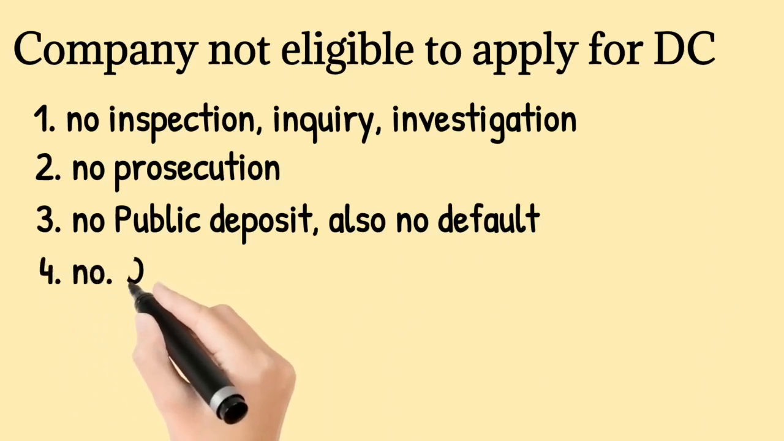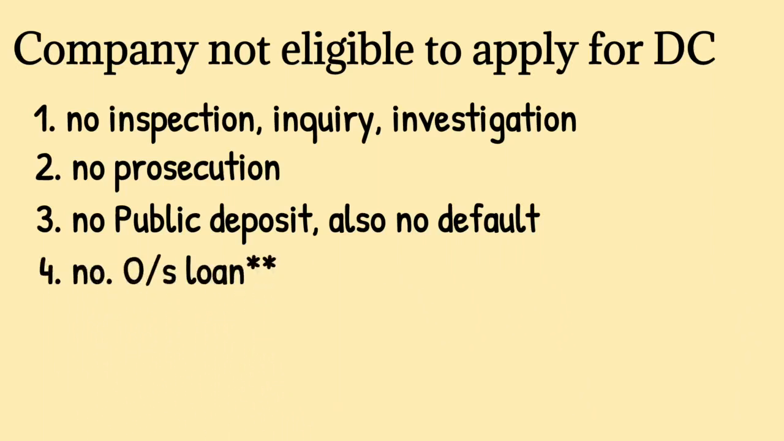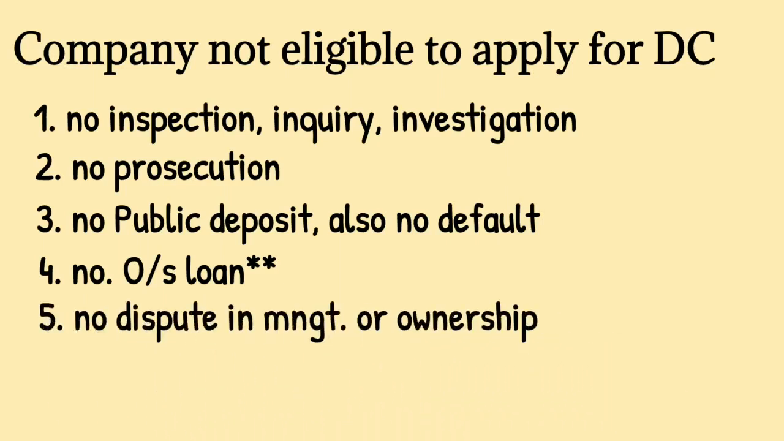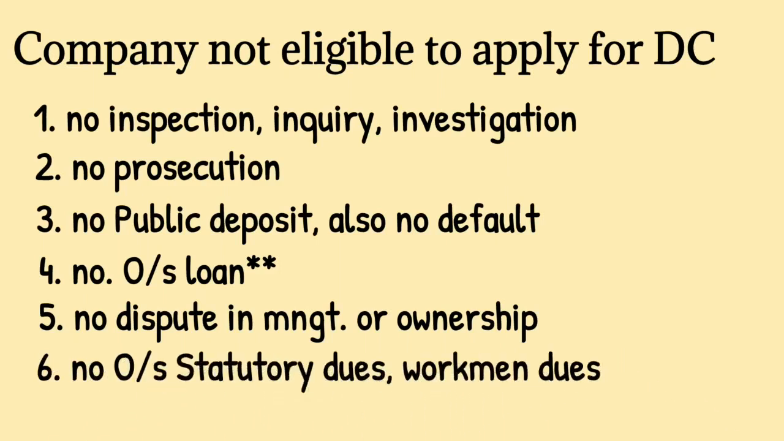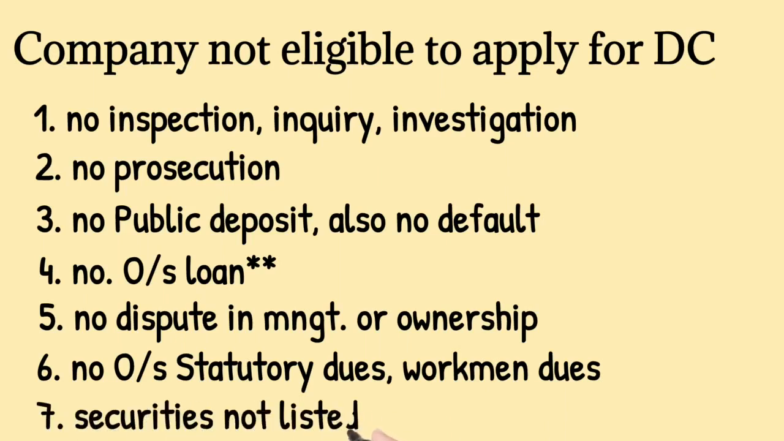The company should not have any outstanding loans, but if a company has obtained the consent of the lender and enclosed the same in Form MSC 1, it may apply for the status of dormant company. There should be no dispute in management or the ownership of company, and a certificate in this regard should be enclosed in Form MSC 1. The company should not have outstanding statutory dues, taxes, duties payable to central government, state government, or local authority, and it has also not defaulted in payment of workman dues. The securities of the company should not be listed in India or outside India.